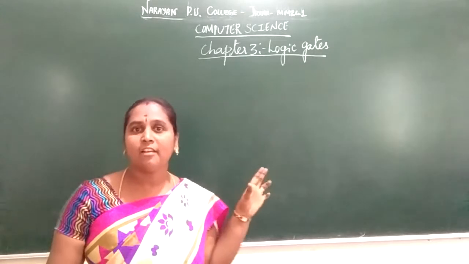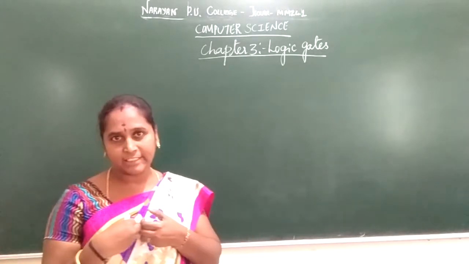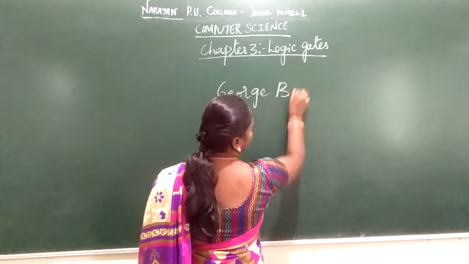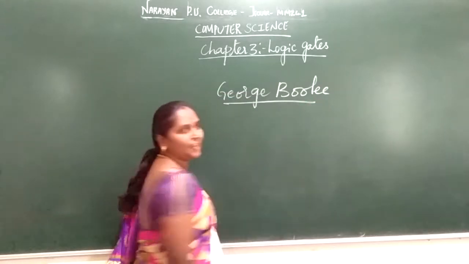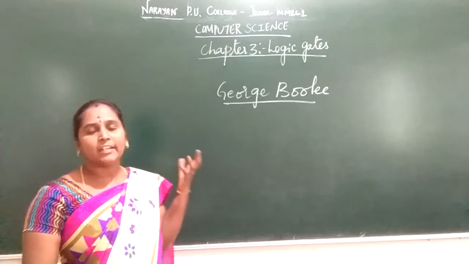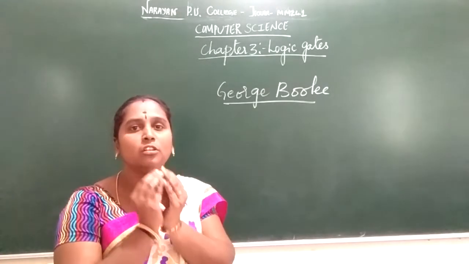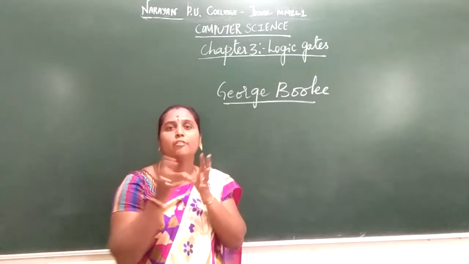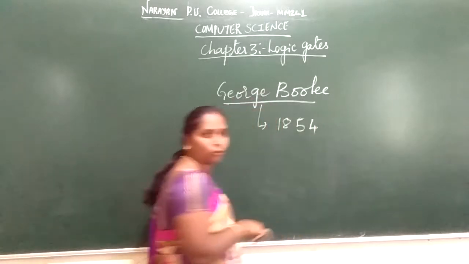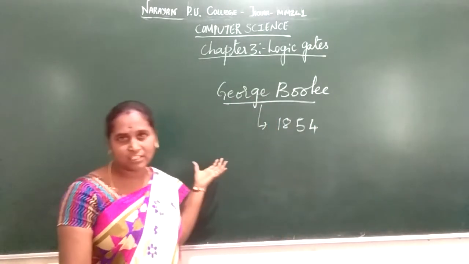Before going to logic gates, first we will take a refresher of the second chapter, how Boolean algebra came into existence. You know, George Boole was a mathematician. He put on paper an investigation in order to develop logic circuits with the help of Boolean algebra. That paper came into existence in 1854. Until 1854, George Boole's papers came into investigation.